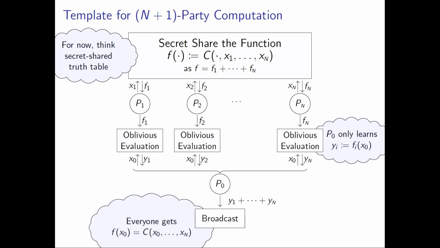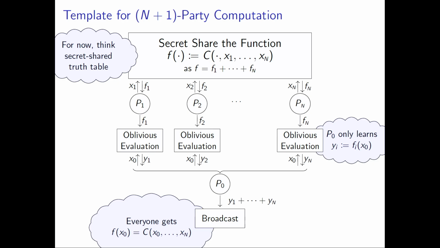So let's say you only corrupt a subset of the parties P1 to Pn. Because you do not have access to all of the function shares, you don't know anything about the inputs which were hard-coded that you didn't already know. And even if you also corrupt P0, the last party, because of the oblivious evaluation, the only information you know about a function share that you did not already know is a single evaluation, and the single evaluation is the output share which you are always allowed to have.